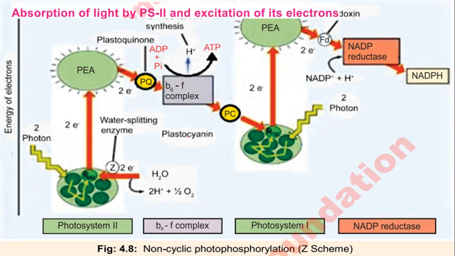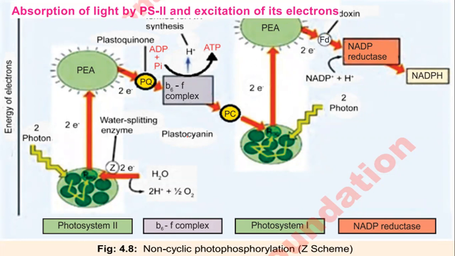So the first step of this reaction is absorption of light by PS2 and excitation of electrons. As we have discussed before, these are photons. So when, for example, 2 photons fall on these antenna molecules of chlorophyll and carotenoids, all the pigments which are accessory pigments here, light is absorbed by every pigment, and the energy by which these electrons are excited collectively reaches this P680, and P680 is the reaction center in which chlorophyll A is present.